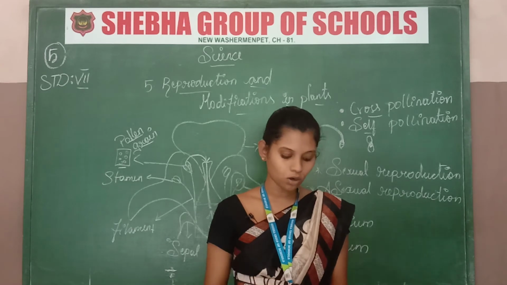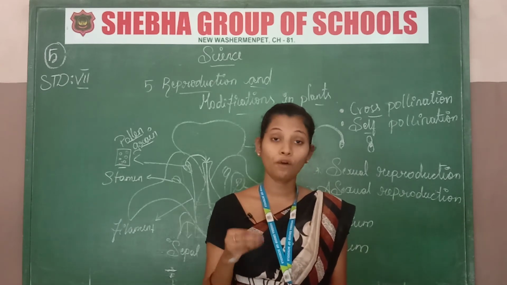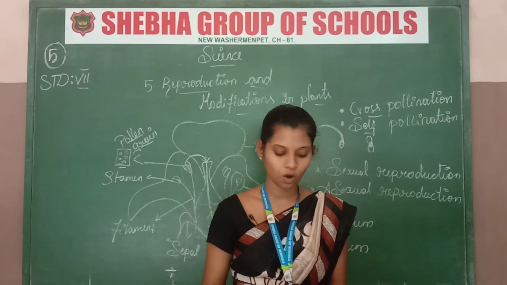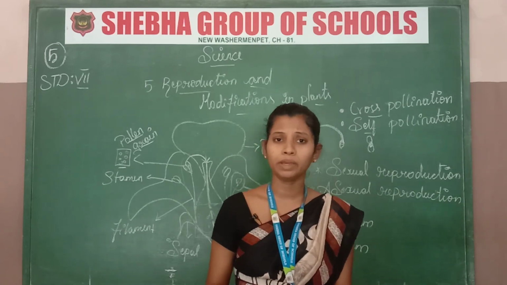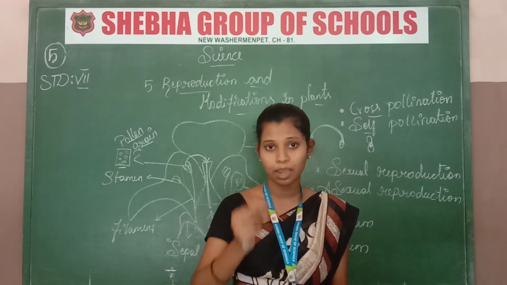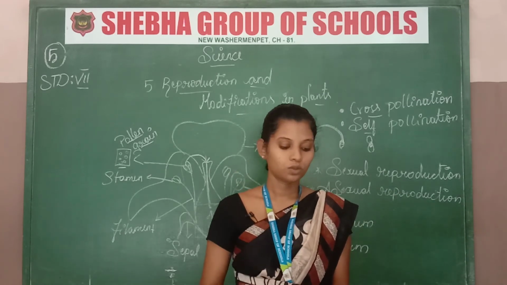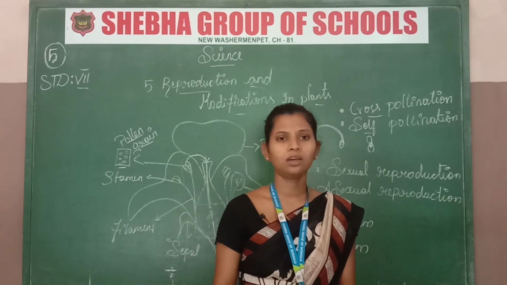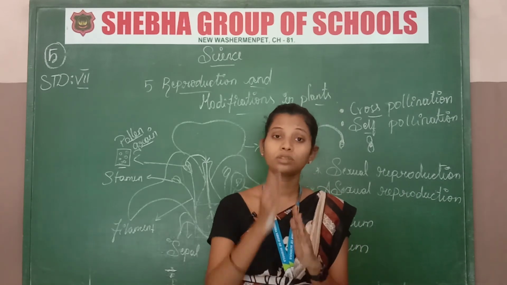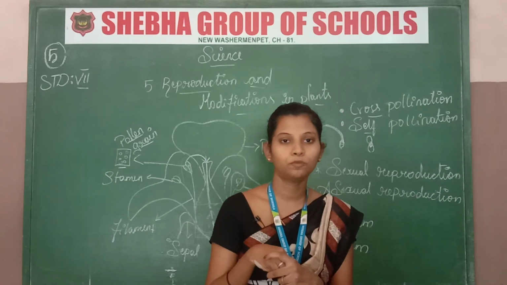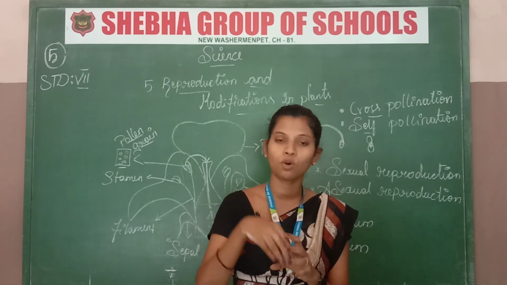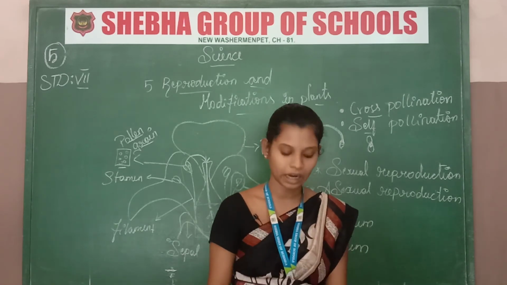And then there are also different types of leaves. Every plant is not the same and leaves are also not the same. In some plants there will be thorns, in the stems and leaves also. These are the examples. And I told you about food storage in the root, and stems also store some food, that is sugar cane. In sugar cane, the stem stores the food that we consume.